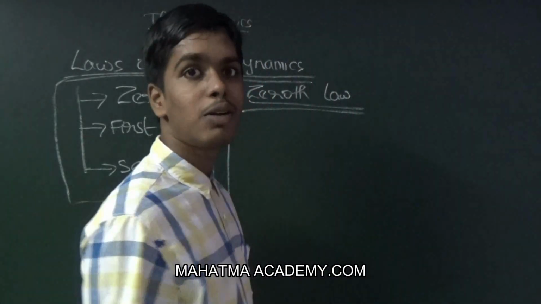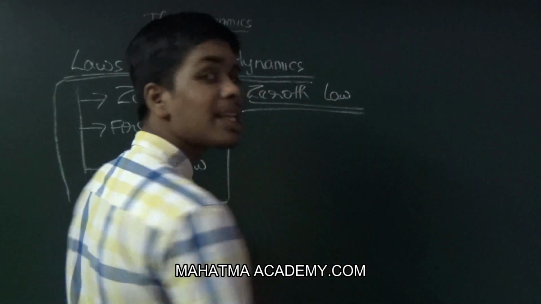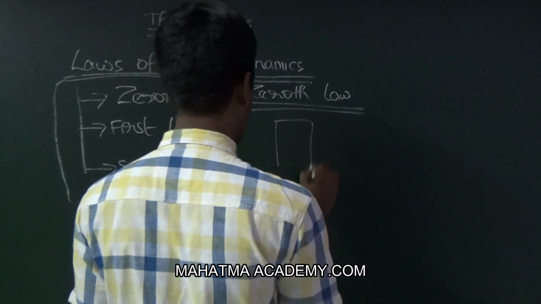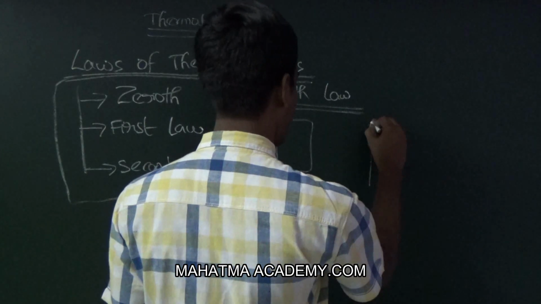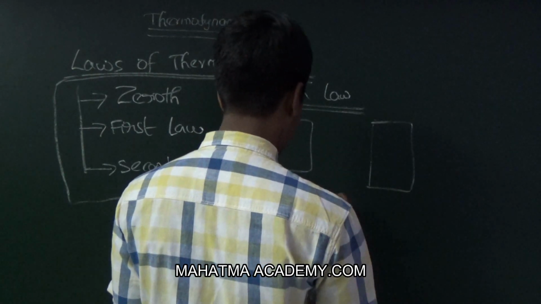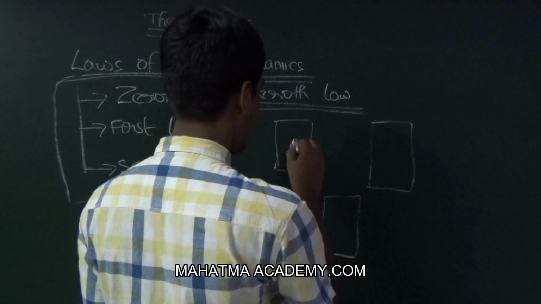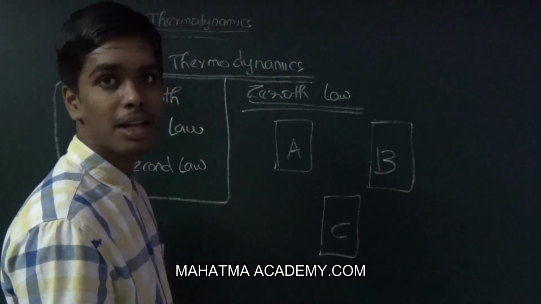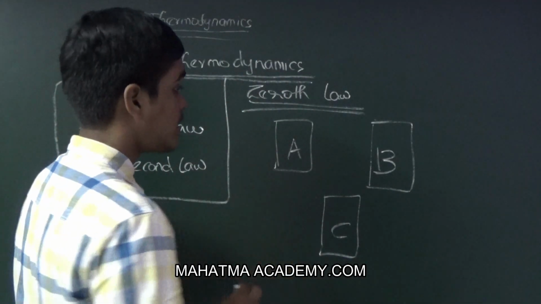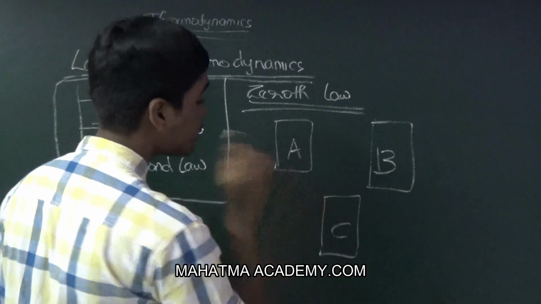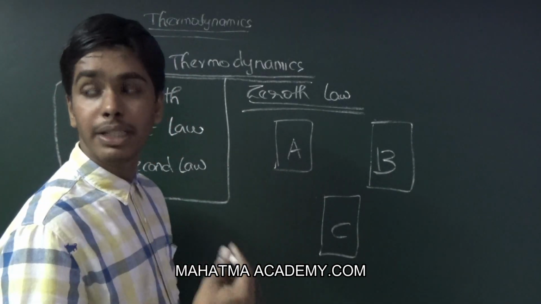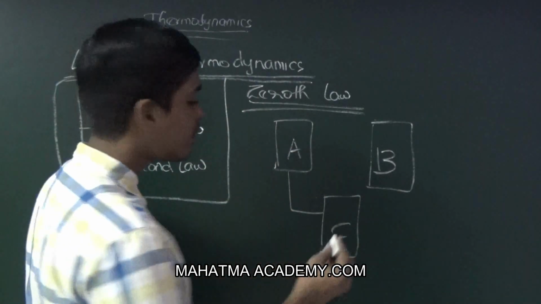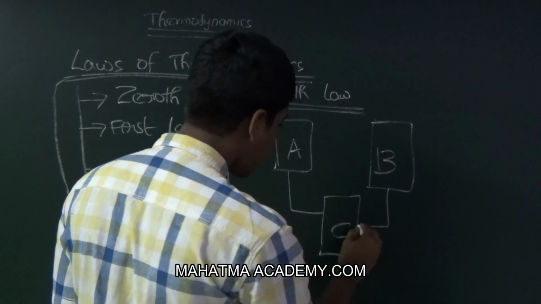Now we are going to draw the diagram constituting three bodies: A, B, and then C. Now, if A is in thermal equilibrium with C, and B is also in thermal equilibrium with C.